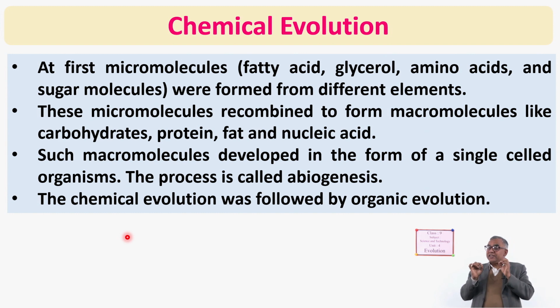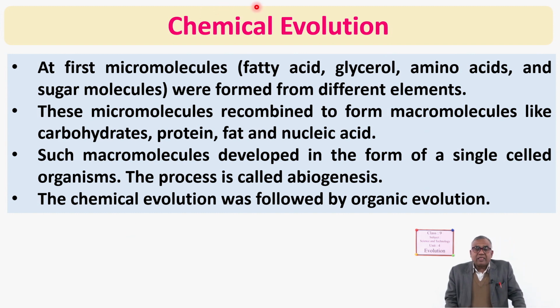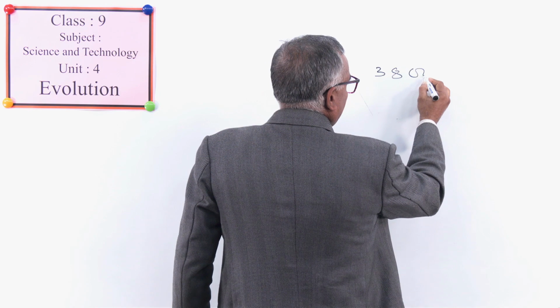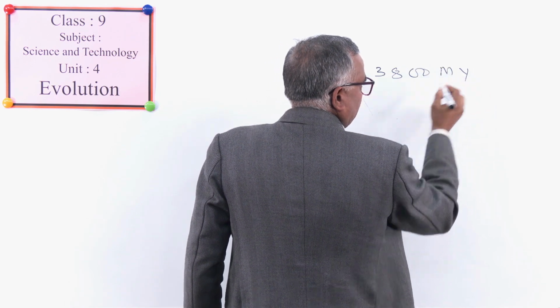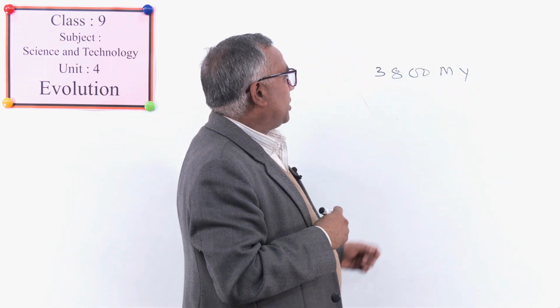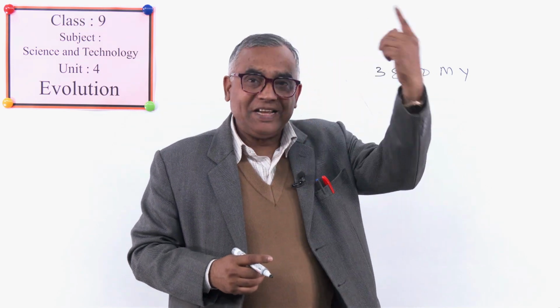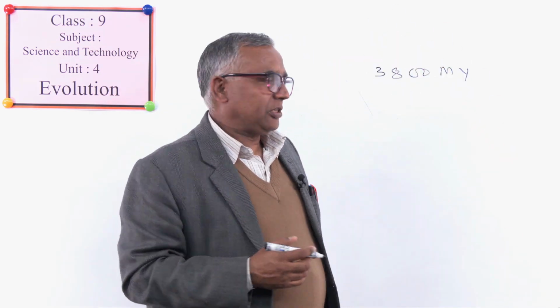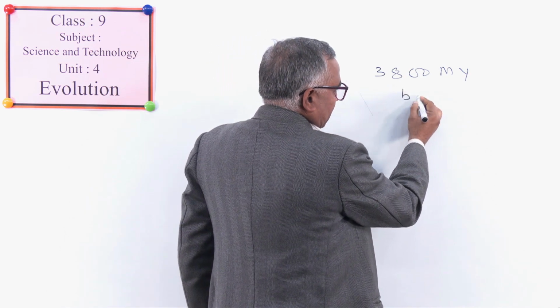And evidence also says that about 3,800 million years ago, or you can say 3.8 billion years ago, yes, it is easy to say 3,800 million years ago, bacteria originated.